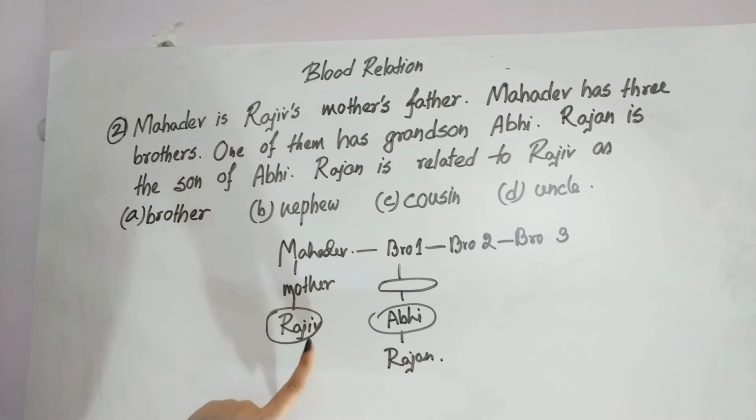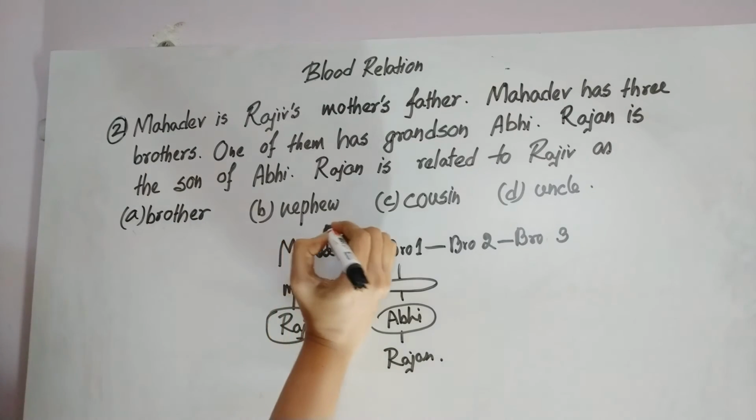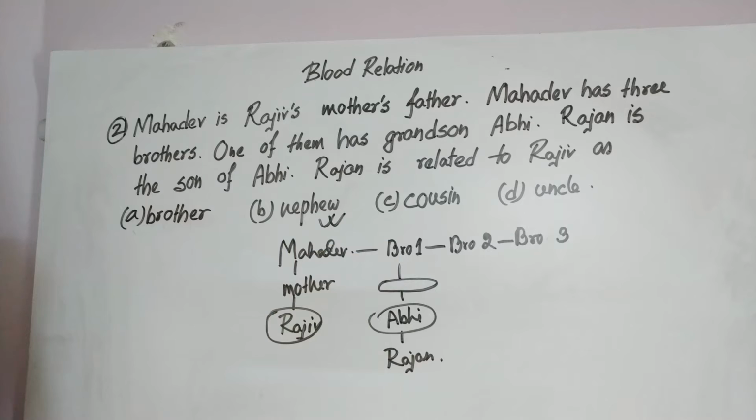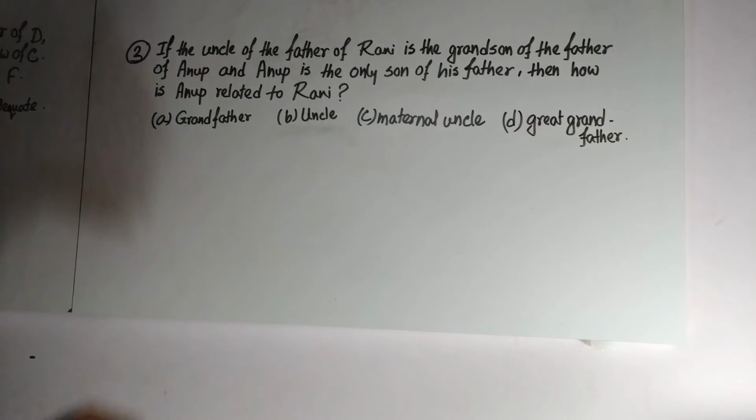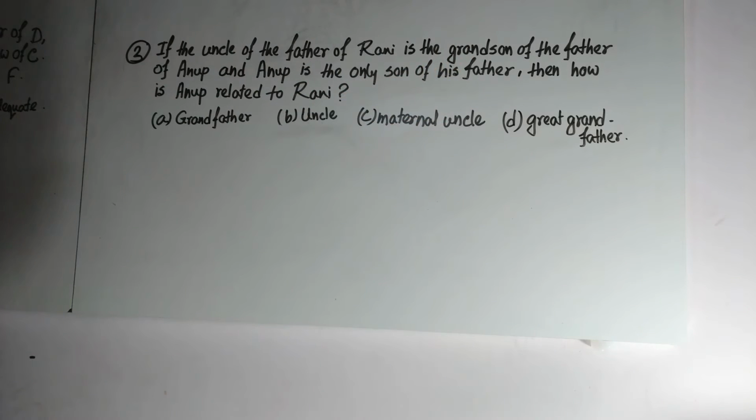Okay, from here what we can see? Rajan is the nephew of Rajiv. Very clear? So here B will be the answer. Okay, next. If the uncle of the father of Rani is the grandson of the father of Anup, and Anup is the only son of his father, then how is Anup related to Rani?